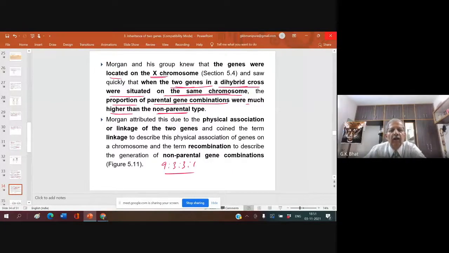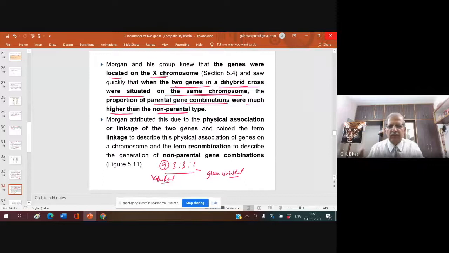In this dihybrid cross, 9. What is that 9, Aisha? What is that one? Green? Where are you, Aisha?